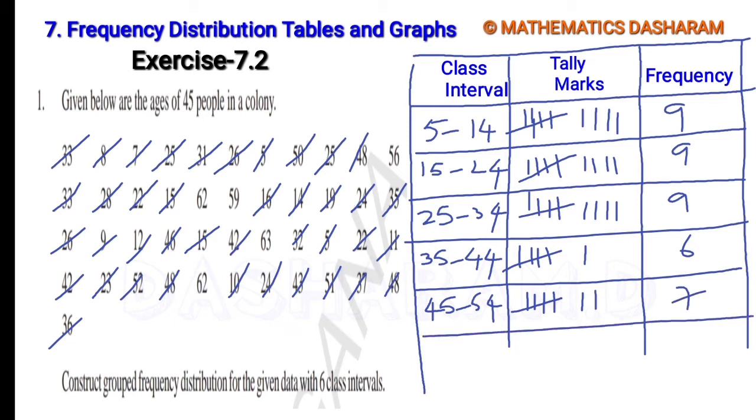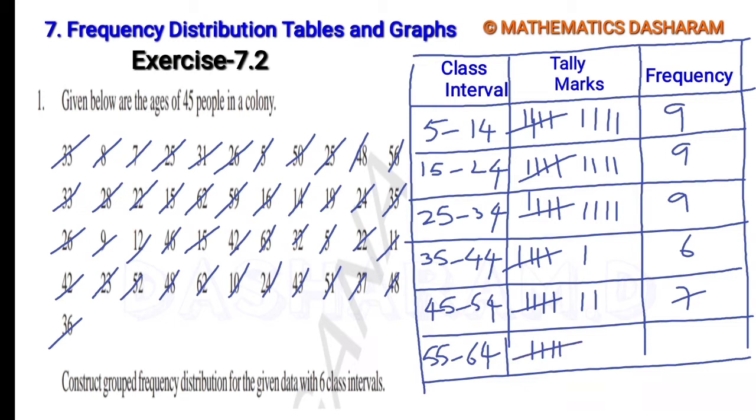So the frequency is 7. Next, the last class interval is 55 to 64, because as per the question we need to take 6 class intervals. So 55 to 64: in the first row one number, 1, here 2, 3, 4, 5. So the total is 5.